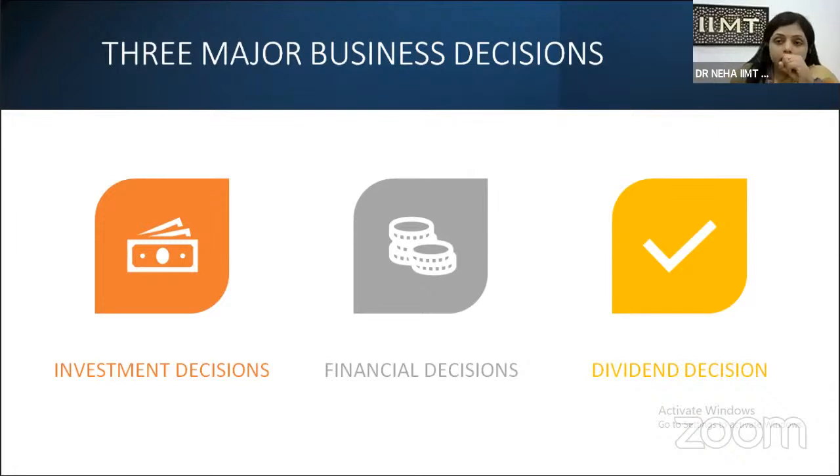But the financial decision takes the utmost importance, because finance is regarding the availability of money at the time when it is required by the organization, by the company. And when we have to take the financial decision, we have to think about the sources of finance and the allocation of funds. So this is a major decision to be taken by a business organization: from where you have to raise the funds and where you have to allocate the funds. This major decision has to be taken by the finance manager on the basis of the discounting technique also.